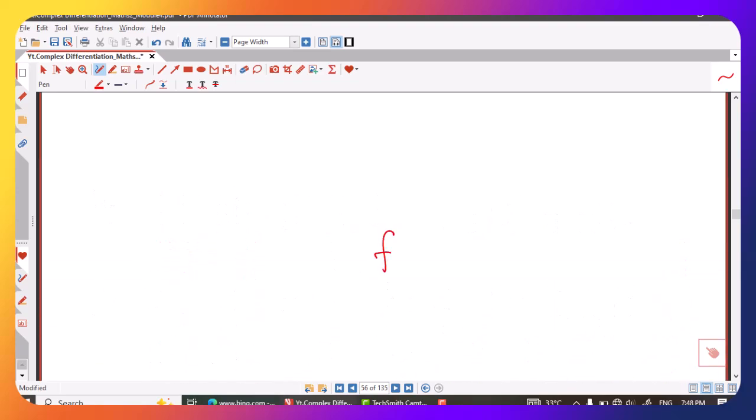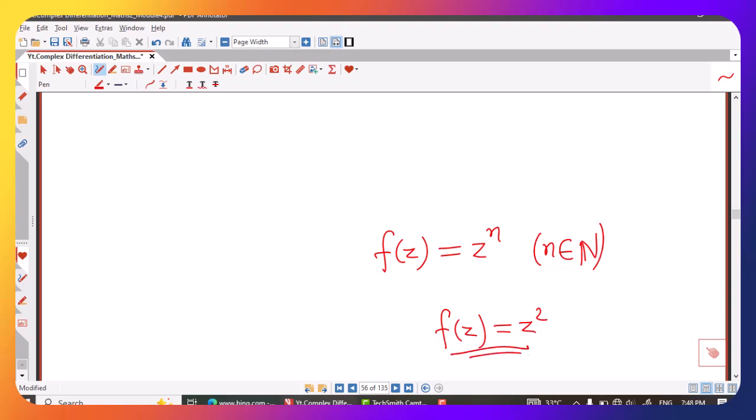You can check for different functions of this form. You can try for different functions in this form where n is a natural number. We have shown in earlier lectures that f of z equal to z square is differentiable everywhere, therefore it is also analytic everywhere.